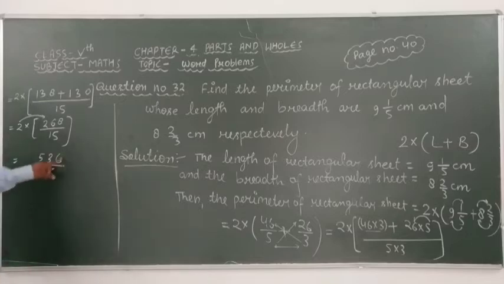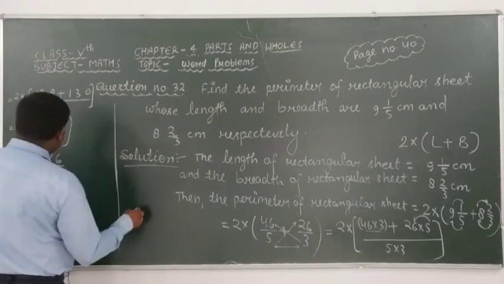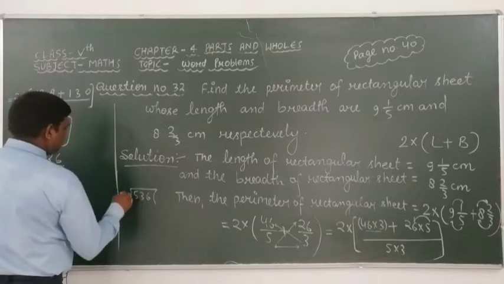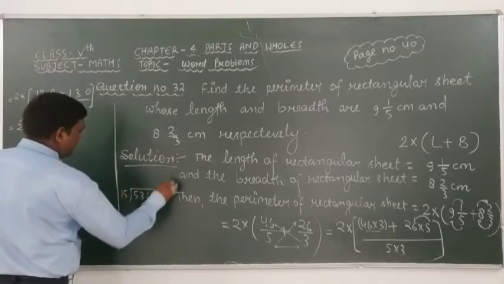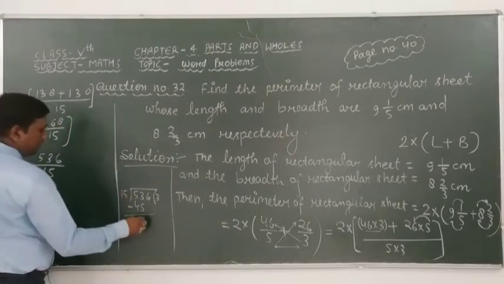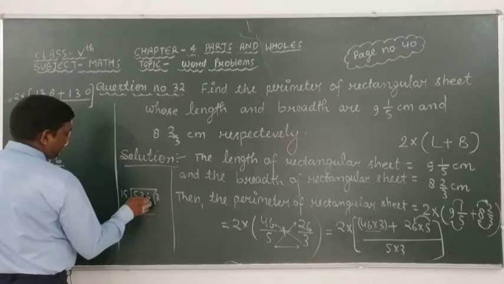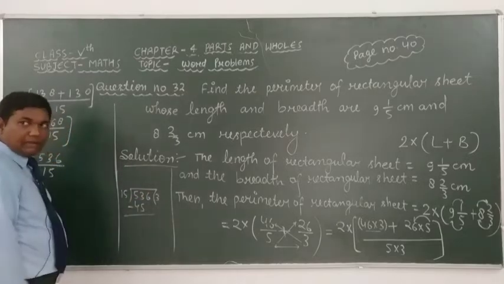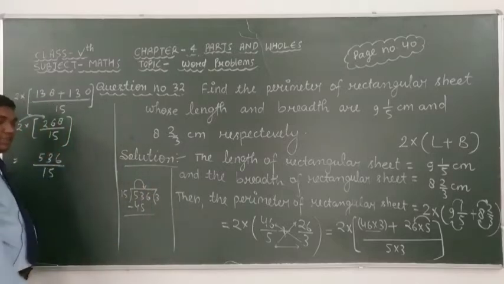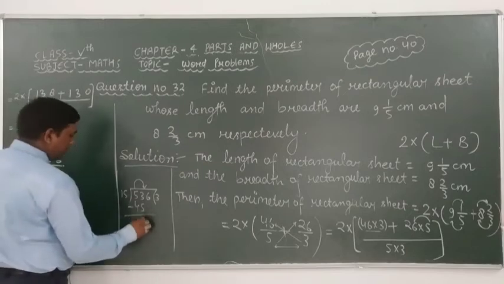Okay. Here we get an improper fraction, therefore this improper fraction we have to change into mixed fraction by taking the division of 536 by 15. 15 times 3 is 45. After subtracting these, here we get, look, here given that 3, here 5, we know that 3 is less than 5, therefore we can take one borrow from this 5 and this 3 makes 13. 13 minus 5 is 8.